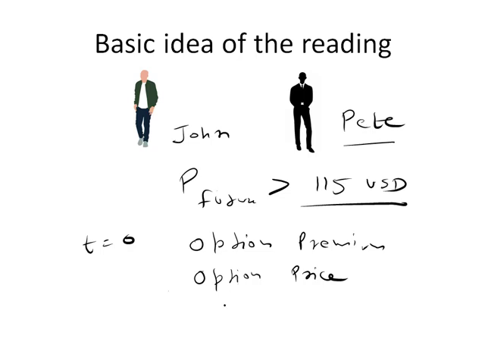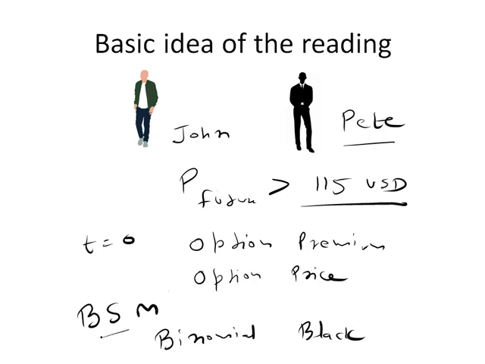Then he goes home and tries to understand the best way to capture that premium, that price for taking the additional risk if the stock price goes higher than 115. So that is where the Black Scholes Merton model, the binomial model and the Black model come into the picture.